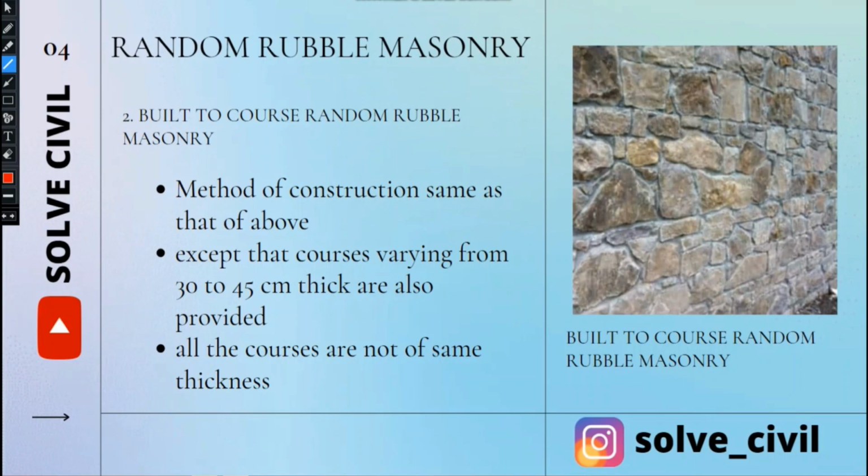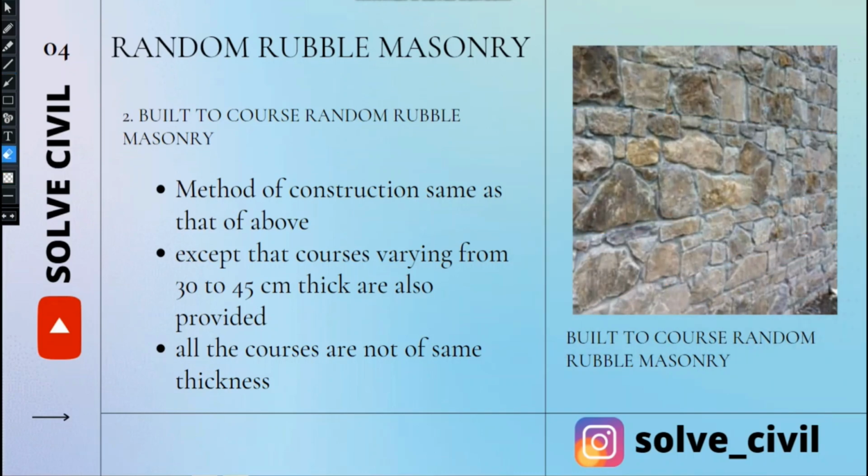The thickness is not the same in all the courses, as is evident from this picture, but it may vary from 30 to 45 centimeters.